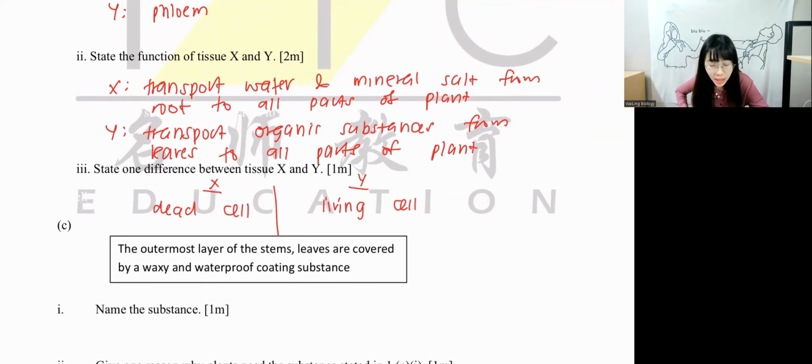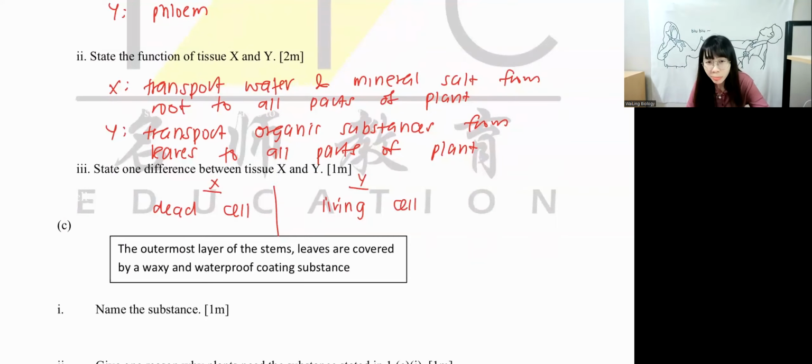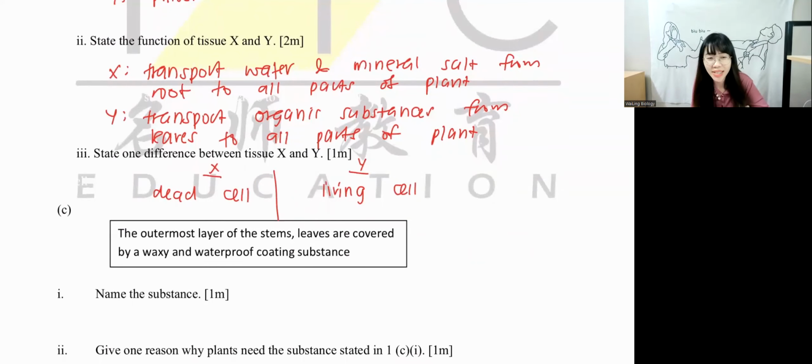Can we talk about lignin? Of course you can. You can say X is taken by lignin, Y does not taken by lignin also can. It's explained through function. Because just now we wrote function differences already. If a continuous question, you cannot write function anymore. Unless you talk about the structural differences, you can say xylem has a xylem vessel and trachea. Phloem has companion cell and the sieve tube. Then you can talk about that. But of course, dead cell and living cell is the easiest one.